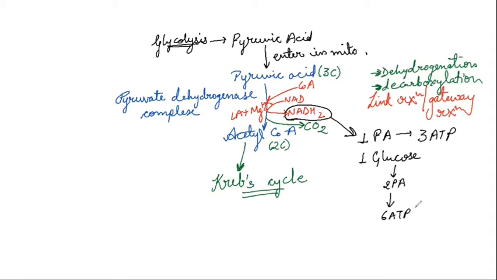So remember, through link reaction we get 6 ATP, and these ATPs are known to be produced by oxidative phosphorylation. Oxidative phosphorylation means by ETS, there is no direct gain of ATP here in the link reaction.